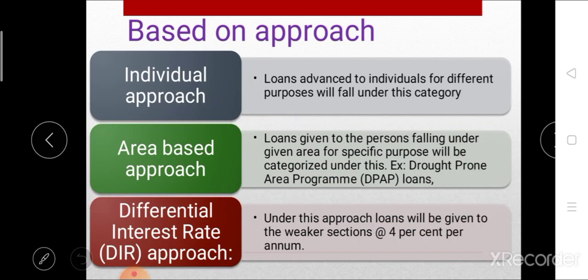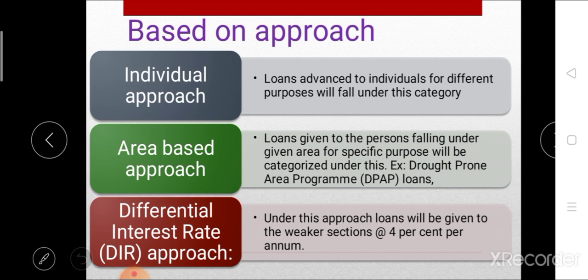Okay, after that, the next classification of credit is based on approach. Based on approach, credit can be classified into three groups. The first one is individual approach. Loans advanced to individuals for different purposes fall under this category. That means whatever loan is advanced according to the need of that particular farmer or borrower is known as individual approach. For example, crop loan, dairy loan or whatever the production activity is, the loan is advanced according to the individual's need, that is called individual approach loan.